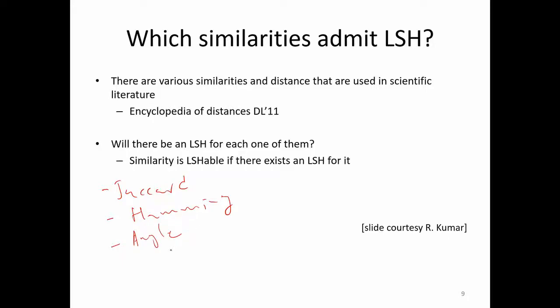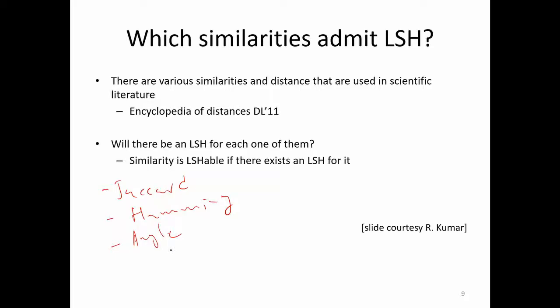All of these admit Charikar type LSH families, and so for this we know that we can have an LSH scheme. The question now is, are there some distances for which, if we take the corresponding similarity, you may not always get a Charikar type similarity.